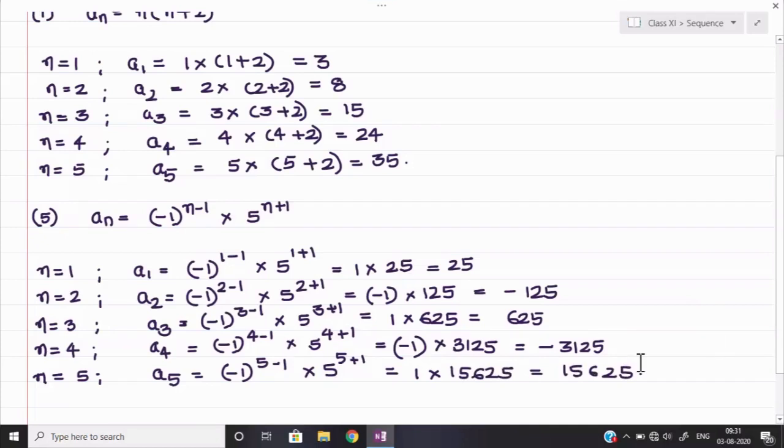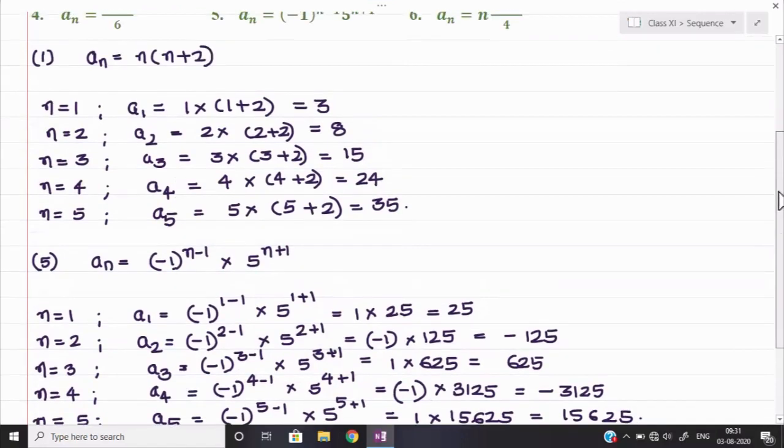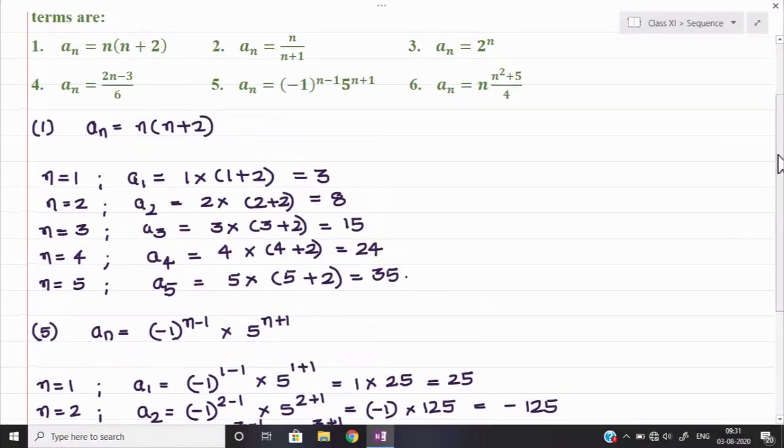Now quickly we'll see the last question of this section. The last is 6-1. an is equal to n into (n square plus 5) upon 4. Okay, so let us see how we can find out the sixth question over here.